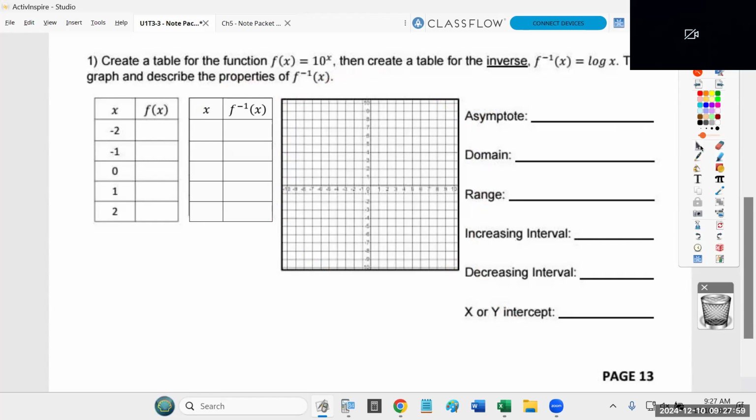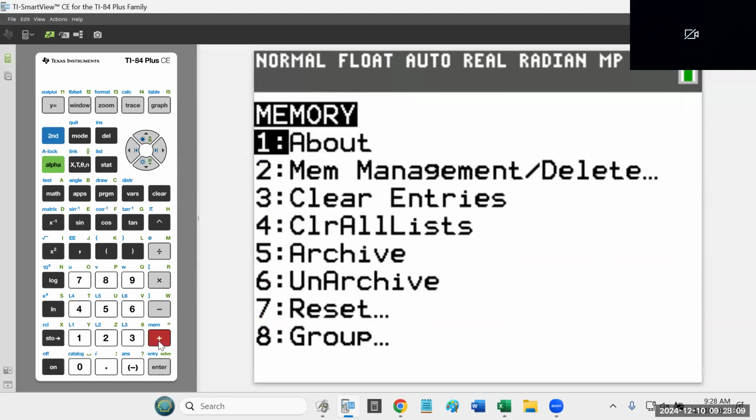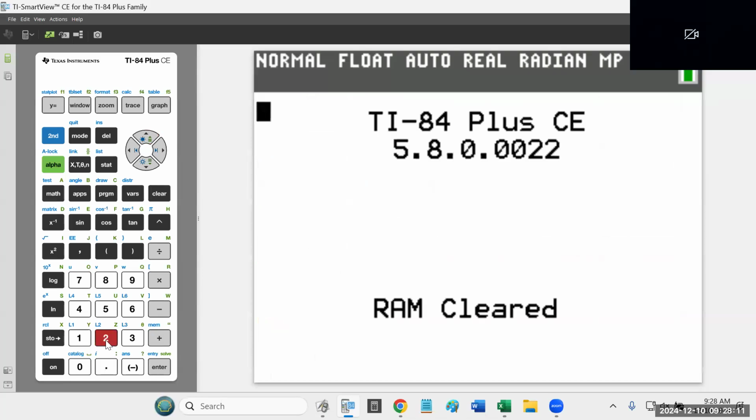So I want to type f of x equals 10 to the x in my calculator. Now, I have no idea what I did with this calculator in the last period. I can see there's already some stuff in it. I can see there's something typed there. So I'm going to reset my calculator. 2nd plus 712. I'd encourage you to follow along now. I would encourage you to reset your calculator and follow along with me. Type what I type. Mr. Landon, if you wouldn't mind, sir, I appreciate it.